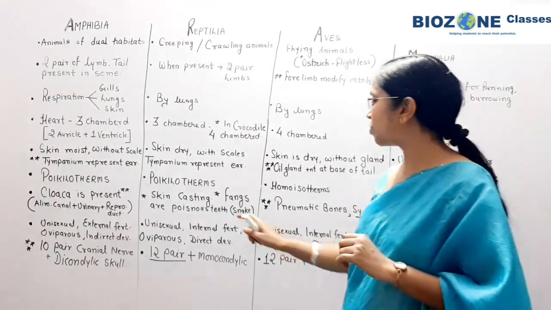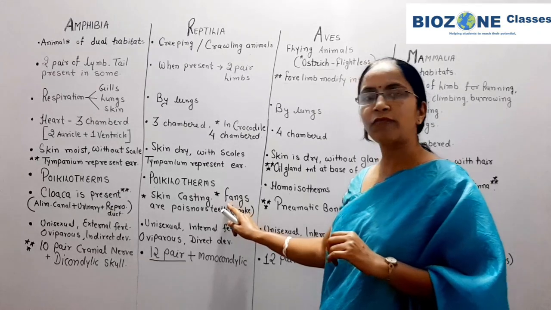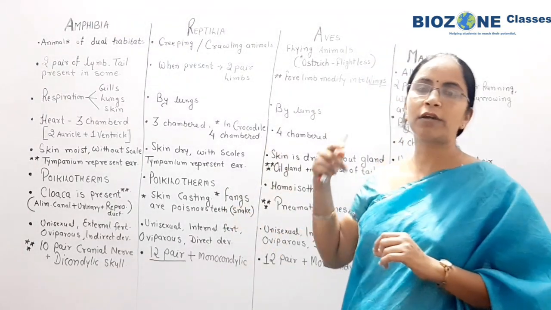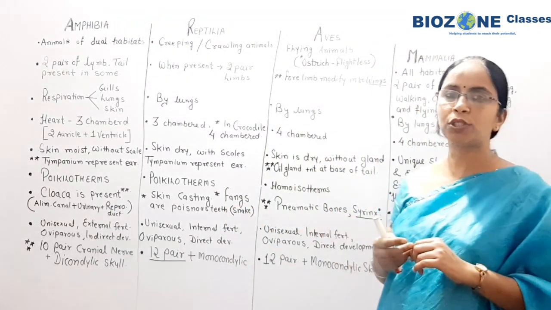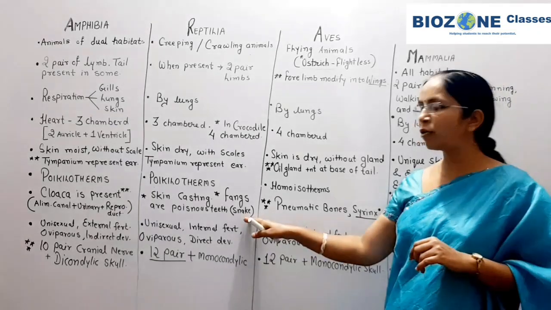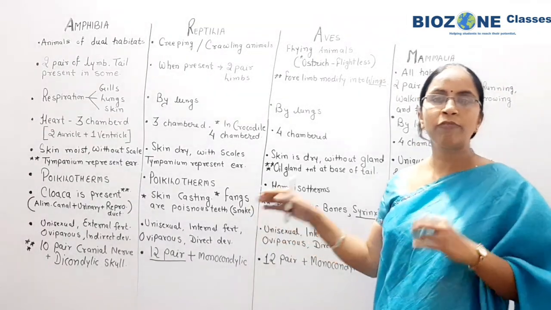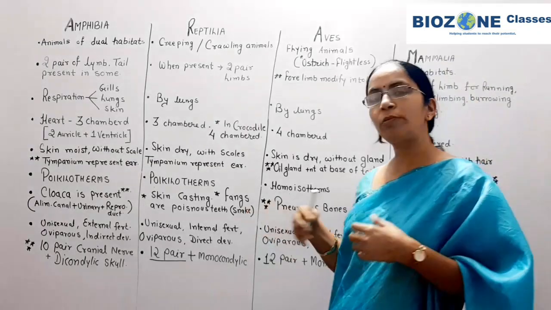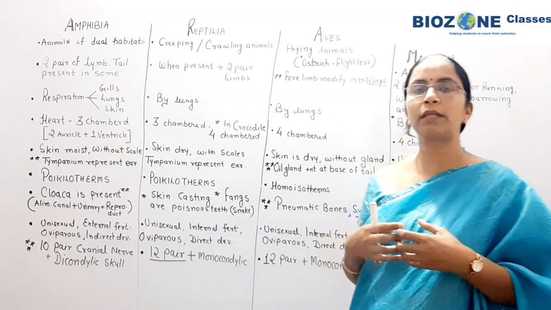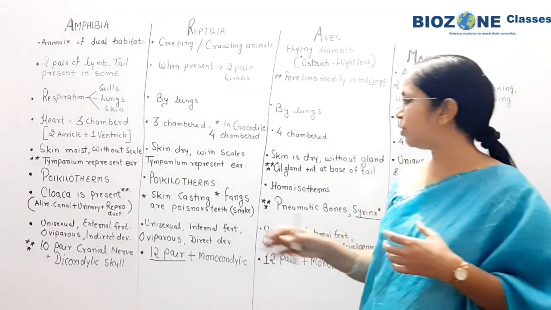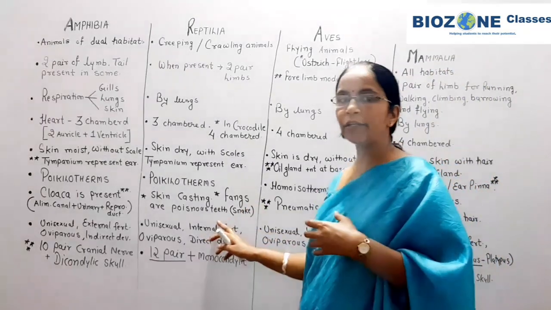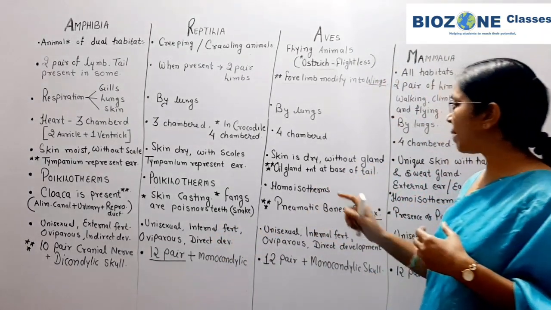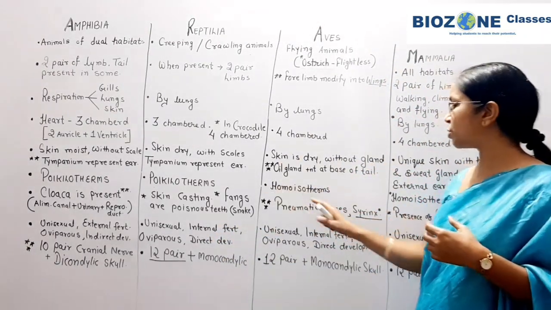The poisonous teeth of the snakes are called fangs. Further, in the digestive system you actually study this part. But here also, for revision purposes, remember fangs are the modified maxillary teeth. So the maxillary teeth of the upper jaw in snakes modify into fangs. That part you additionally recall here by combining the concept of the digestive system.